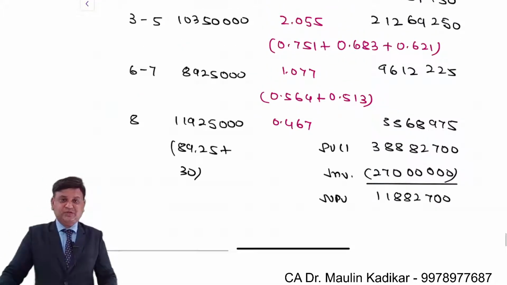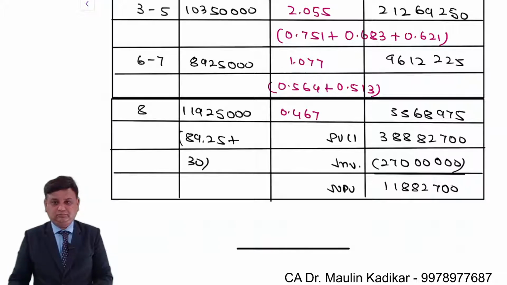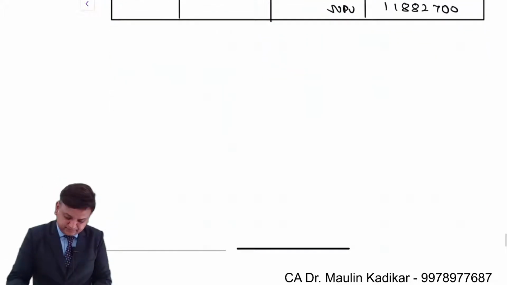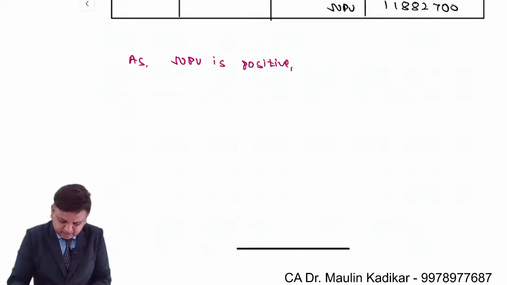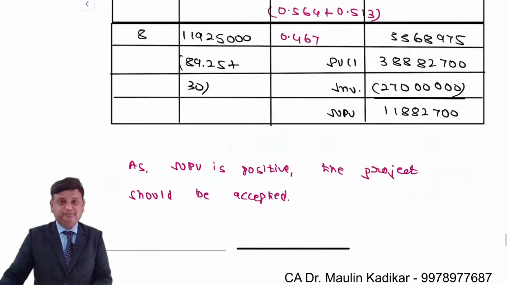Since NPV is positive, the project should be accepted. This is the way we have done NPV calculation. Chalo, write down answer. As NPV is positive, comma, the project should be accepted. Full stop.